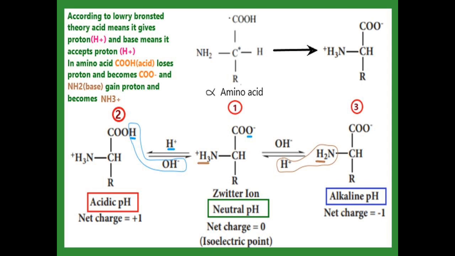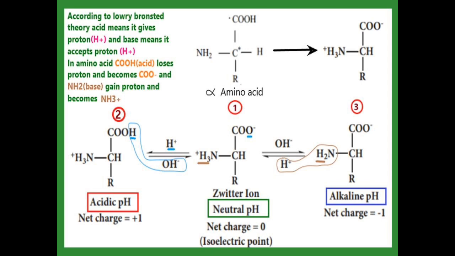Now concentrate on structure number 1. It contains COO minus and NH3 plus. Both plus and minus are present, so the net charge is 0: plus 1 and minus 1 add up to 0. At net charge 0, this point is called the isoelectric point, and the pH value is neutral here. Now concentrate on the second diagram. We get the second one when the zwitterion is treated with H plus, that is, when we add acid. Then the H plus is attracted by COO minus.